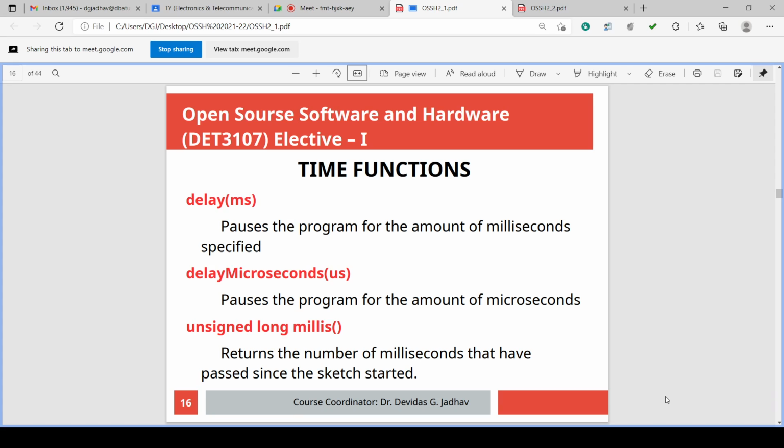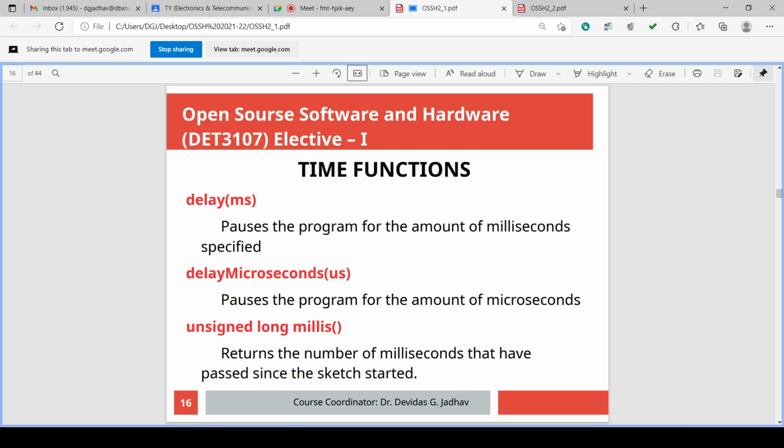That is the, we can say, concept behind this. That is why it is called prototype. So we have to develop the prototype in the projects. Okay. So why the delay is required?